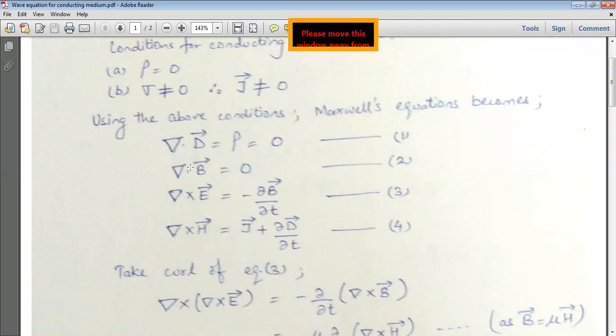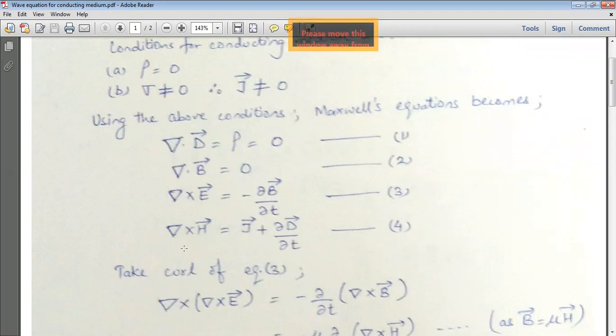And the second equation, that is Gauss's law in magnetic field, is del dot B vector is equal to 0. Okay. Third equation is del cross E vector is equal to minus curly B by curly T. Okay, that is Faraday's law of electromagnetic induction. This is our third equation.